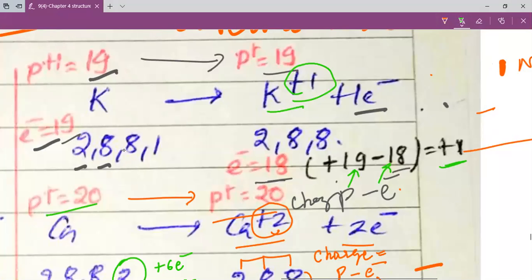When it comes to the formation of the anions, dear students, can you see the screen? Yes, sir. Very good.